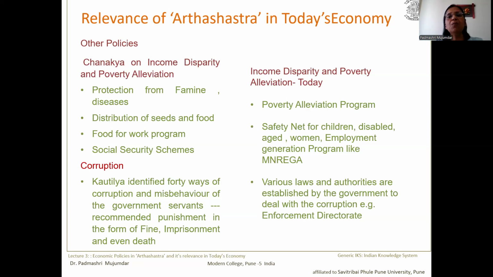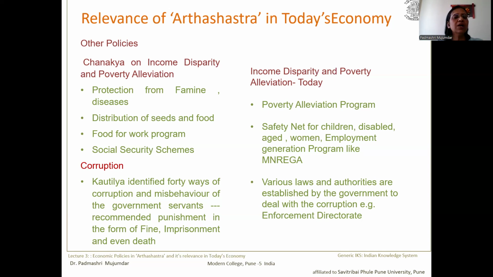In India, we have the poverty alleviation program, which started from the 5th Five-Year Plan, when we gave the slogan, remove poverty. Various employment generation schemes were started in India from that time period. With that, a certain safety net was provided to children, the disabled, the aged and women, and at the same time, a kind of guaranteed employment was given in India under the MNREGA program, popularly known as the Manrega scheme.